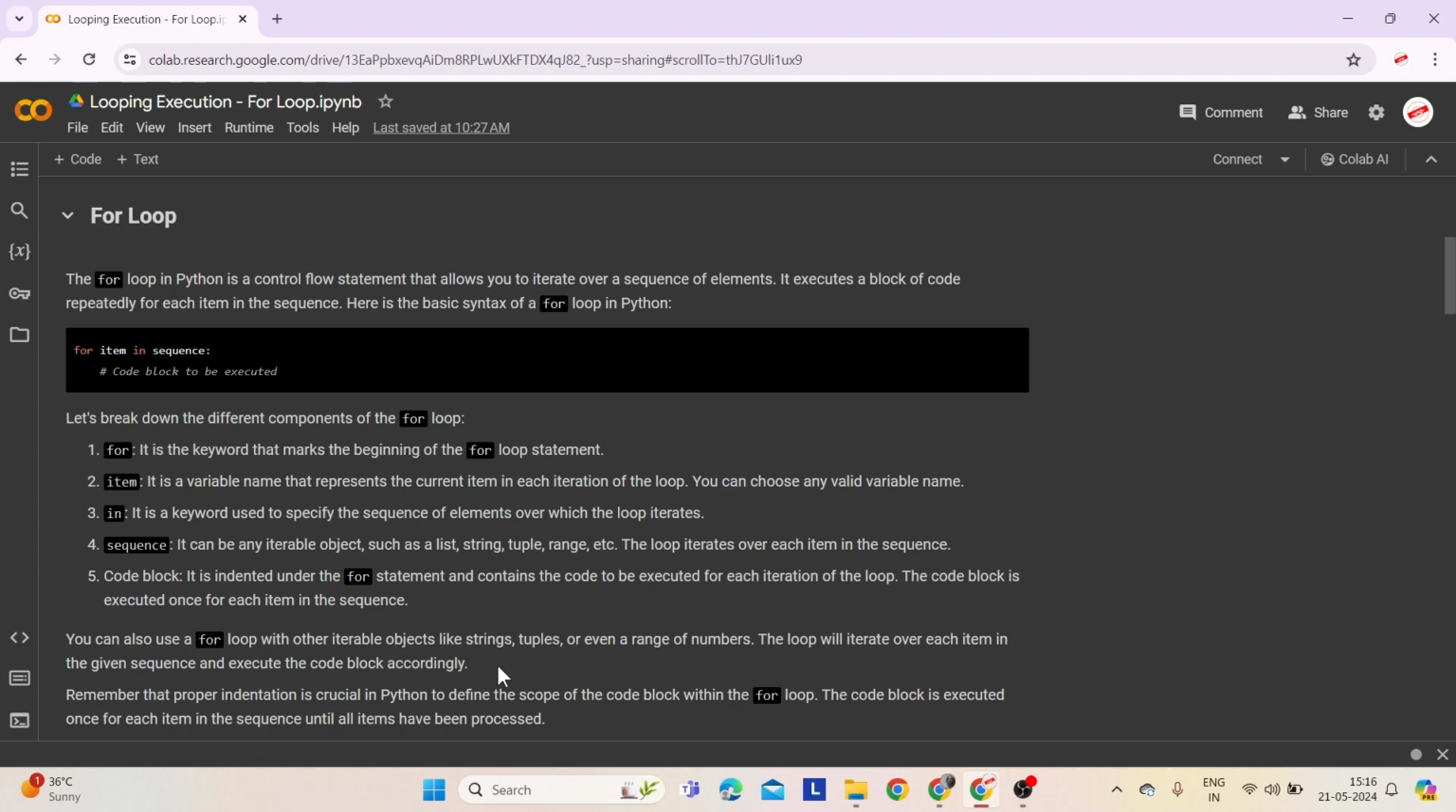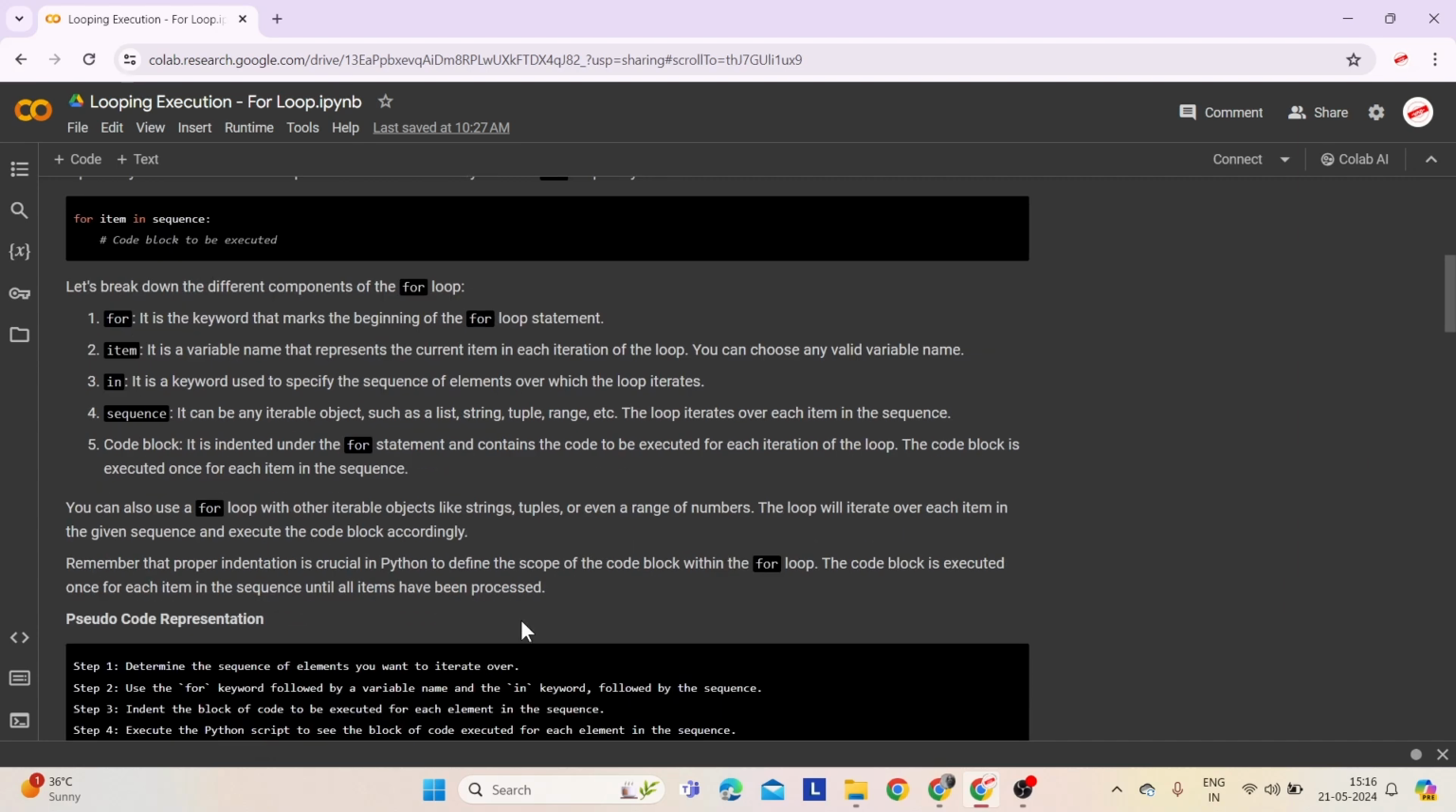As I already mentioned previously, you can also use a for loop with other iterable objects like strings, tuples, or even a range of numbers. The loop will iterate over each item in the given sequence and execute the code block accordingly. One of the most important points to remember is that proper indentation is crucial in Python to define the scope of the code block within the for loop. The code block is executed once for each item in the sequence until all items have been processed.